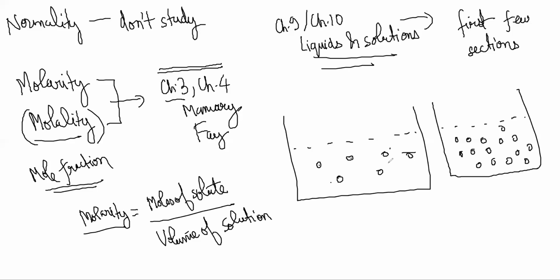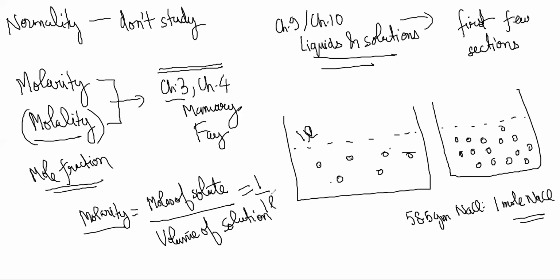For example, if I add 58.5 grams of NaCl, that means I have added 1 mole of NaCl. Suppose the total solution has a volume of 1 liter, then it is 1 mole of solute per 1 liter of solution, mole per liter, which is called a 1 molar solution.